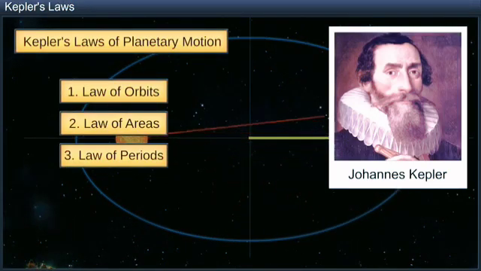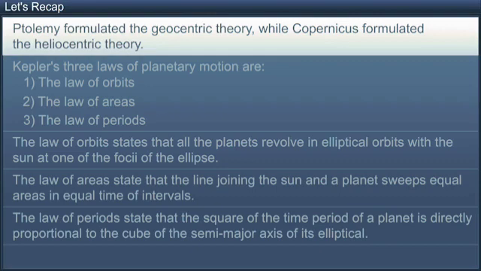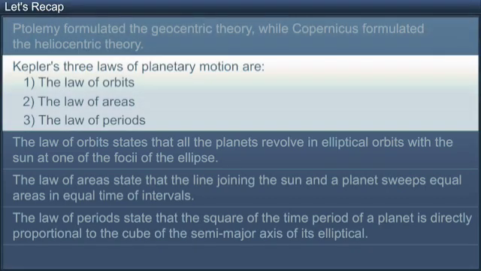Kepler's laws revolutionized the field of astronomy and have helped people understand the configuration and movement of planets better. This brings you to the end of this module. In this module, you learned that Ptolemy formulated the geocentric theory, while Copernicus formulated the heliocentric theory. Kepler's three laws of planetary motion are the law of orbits, the law of areas, and the law of periods.